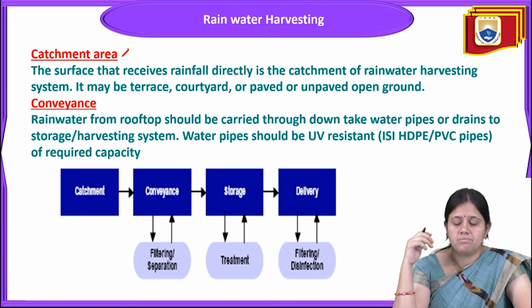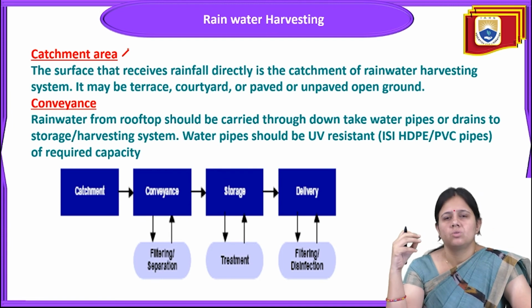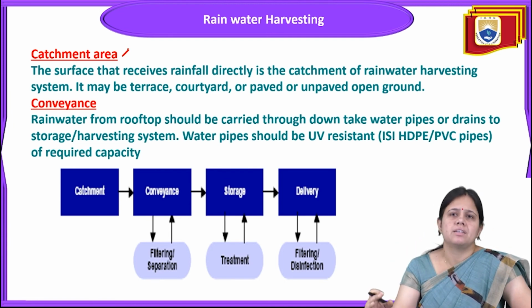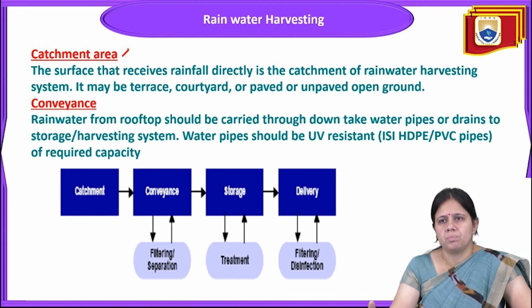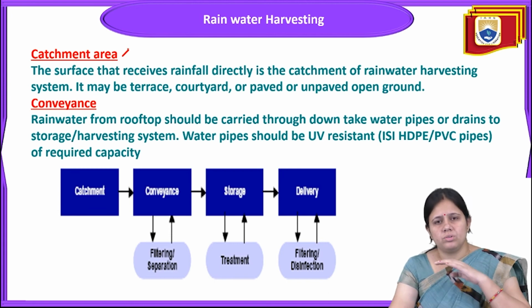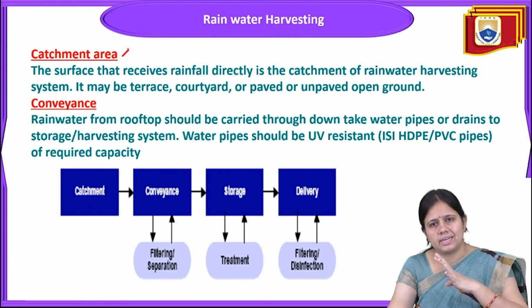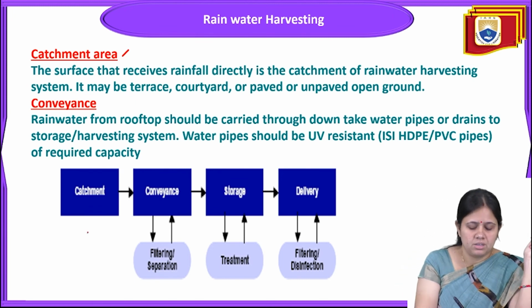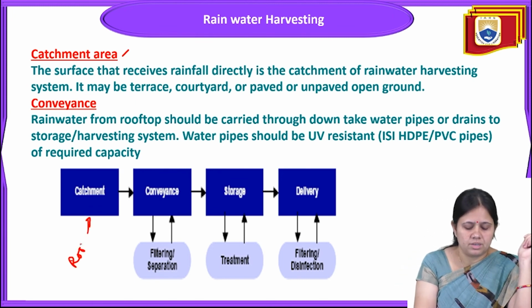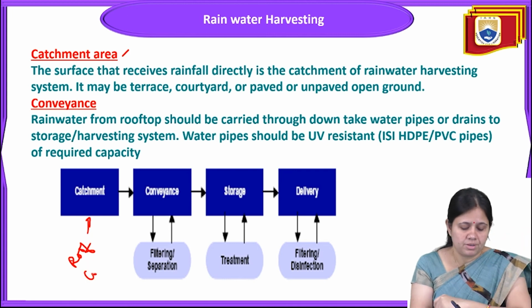If we talk about a rooftop, the surface that receives rainfall directly is the catchment of the rainwater harvesting system. It may be a terrace, courtyard, or paved or unpaved open ground. Those areas that receive the rainwater directly are called the catchment. A catchment may be a roof, it may be a courtyard, whatever is there.